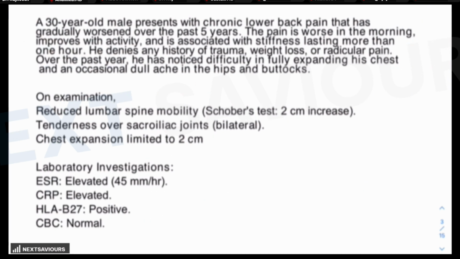Now, first of all, let's read the question like how it is presented to you in every examination. A 30-year-old age is extremely important because for young individuals, it could be tuberculosis or ankylosing spondylitis, but for older individuals, it could be degenerative or disc syndrome. Male gender is extremely important because ankylosing spondylitis is predominantly found in males. He presents with chronic back pain that gradually worsened over 5 years. The pain is worse in the morning and improves with activity.